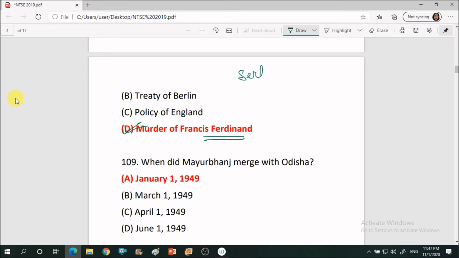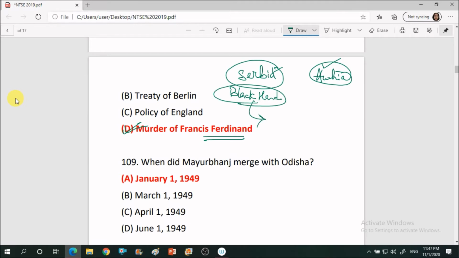So you know that this is a story between two countries, Serbia and Austria. A terrorist organization of Serbia named Black Hand had hired some people to kill the Prince of Austria, who was Francis Ferdinand, the nephew of the king. And this terrorist organization Black Hand killed Francis Ferdinand one night.